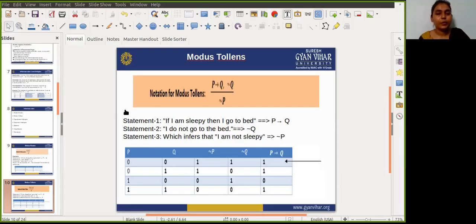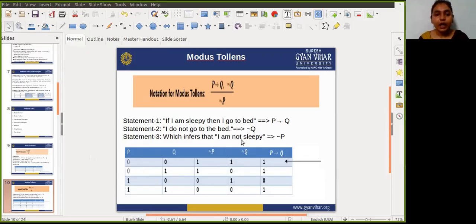Let's prove that using a truth table. Firstly, I have to prepare the truth table for P implies Q. When both are zero, the result will be one. When P is false and Q is true, the result is true. When P is true and Q is false, P implies Q is zero, and when both are true, it's true.